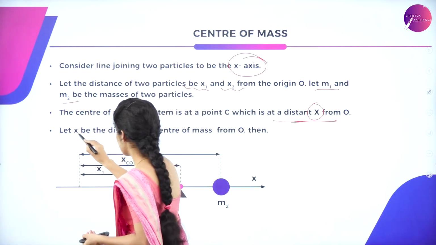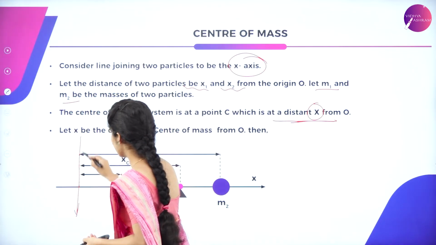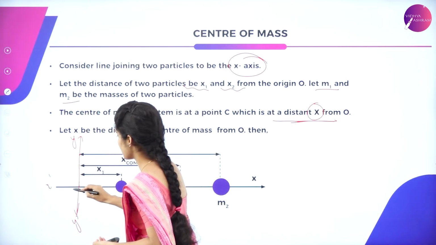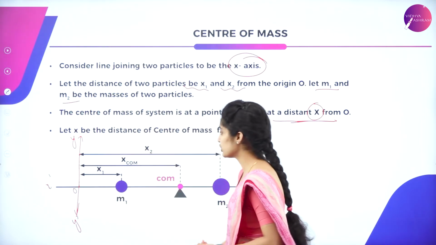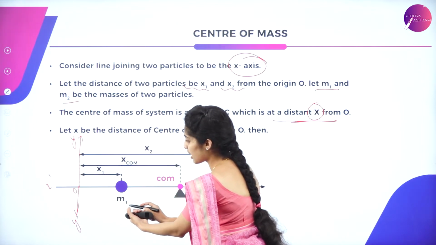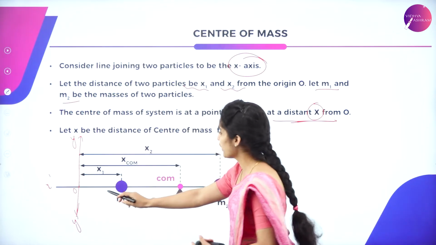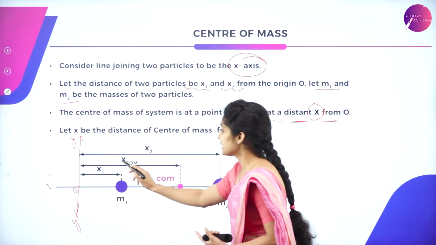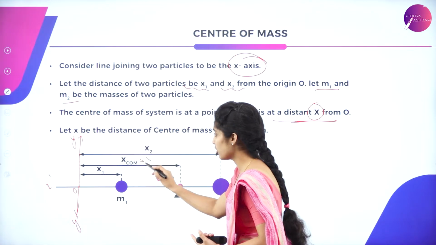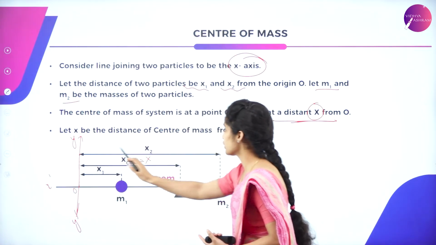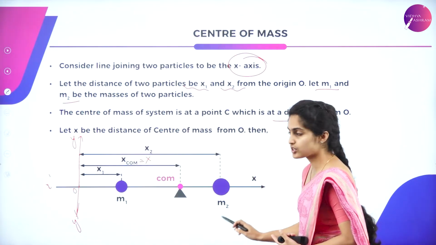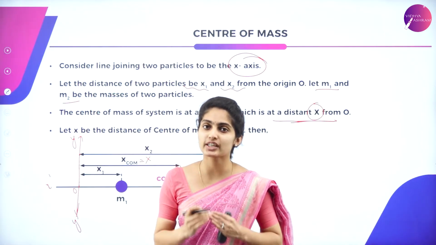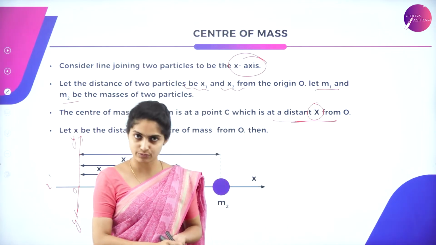Suppose this is the origin, with y-axis, y dash and x dash. From the origin, particle 1 has mass m1 and is at a distance x1. The center of mass is at a distance x, which can also be called just x. And from the origin, particle 2, which has mass m2, is at a distance x2. So this is the initial condition in order to find the center of mass of the system.